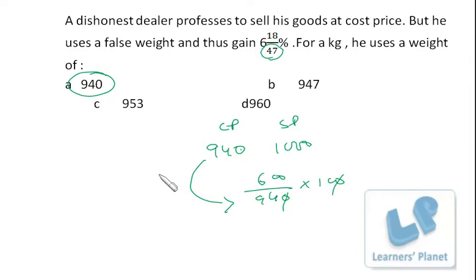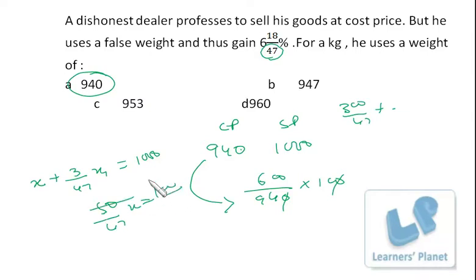Or else what you can do is assume the cost price of this stuff is X. Cost price is X, and profit is 300 by 47% of X. So precisely 300 by 47% of X will be 3 by 47 X, and that should be the selling price. So that is actually 1000, and 47 plus 3 by 47 X is 1000, so it is 47 into 20, 940. If this approach is not clear, you can go by this approach also, right?